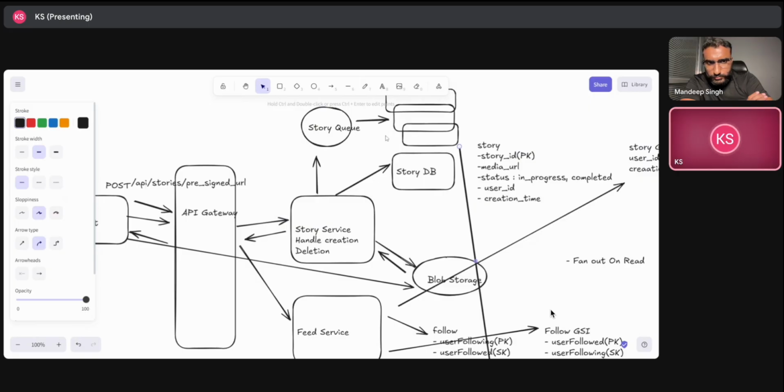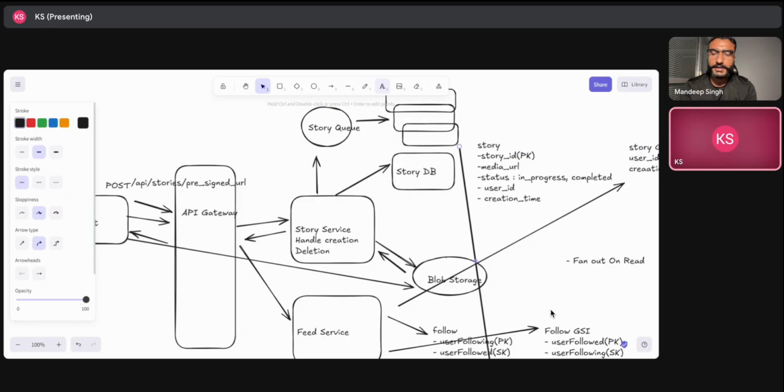followers for that particular creator. Are you dividing the follower count somehow between the workers? I think we should do that. It should look up all the followers for that creator and have that division in place, so that those asynchronous workers can go and generate the pre-computed feed for all the followers. The challenge here will be the throughput for sure, because the throughput of the feed workers needs to be very high, right?